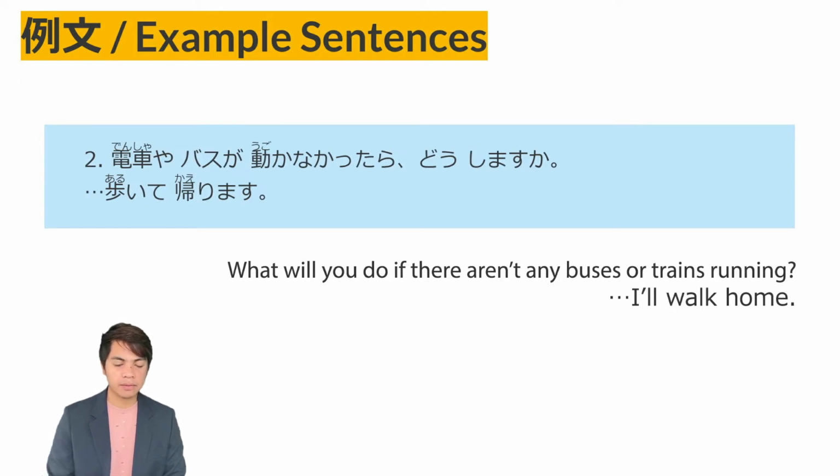Sentence example number 2. Densha ya basu ga ugokanakattara dou shimasu ka? Aruite kaerimasu. So the first sentence was asking, dou shimasu ka? What will you do if there are no buses or trains running? So, ugokimasen, ugokanai, ugokanakattara. From the verb ugokimasu, meaning to move or to run. So, densha ya basu ga ugokanakattara, if the trains or buses are not running, dou shimasu ka, what will you do? He answered, aruite kaerimasu, I will walk home.